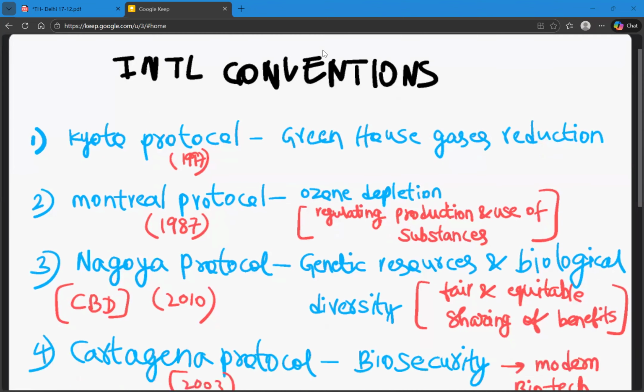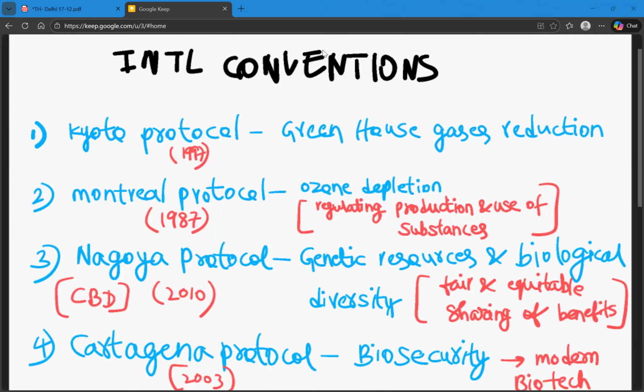The first one is Kyoto Protocol. So, what is Kyoto Protocol? The Kyoto Protocol was made in 1997. In my opinion, remembering the years isn't necessary as far as the questioning in the FCAT is concerned. So, we'll basically focus on the reason behind each convention, and then we'll just try to see the year it was done in. Okay, so the first one is Kyoto Protocol.